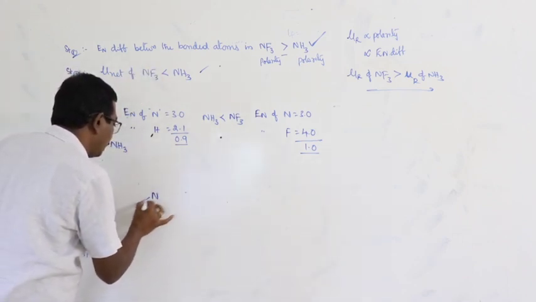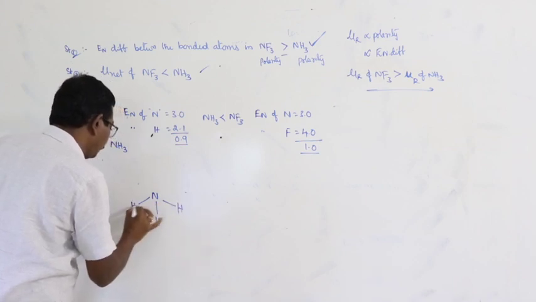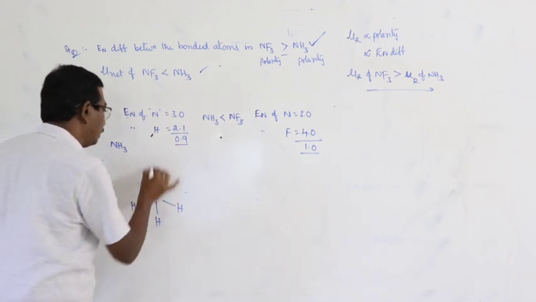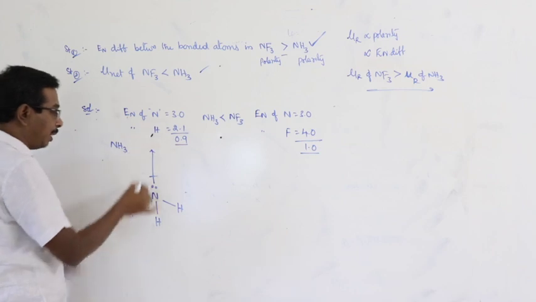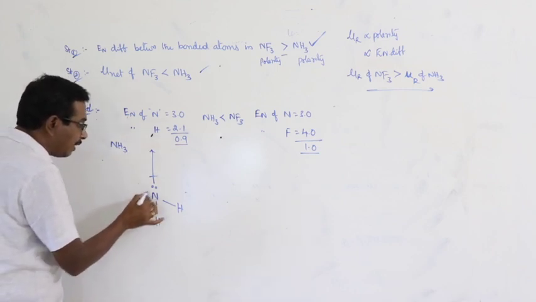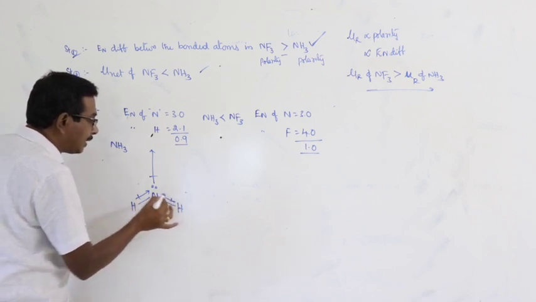Here, this is NH3. Bond moment due to lone pairs is away from the molecule. Electronegativity of nitrogen is greater than that of hydrogen. So all the bond moments are in the same direction.